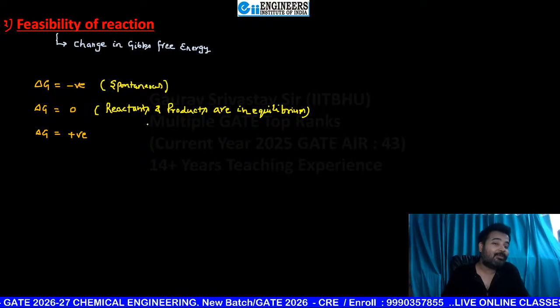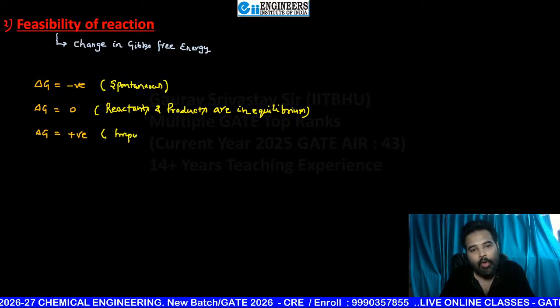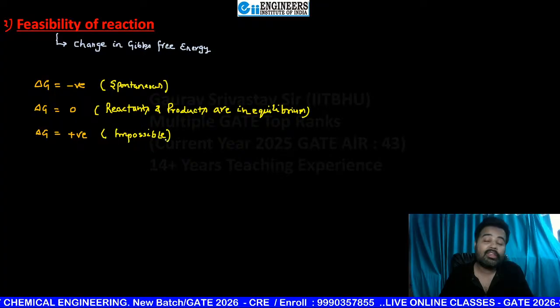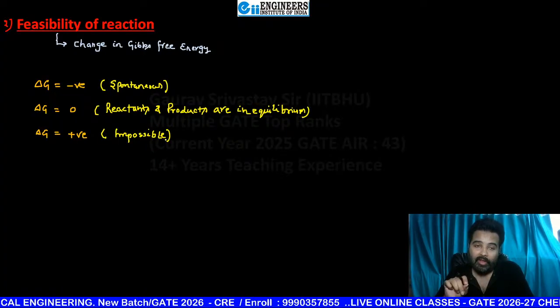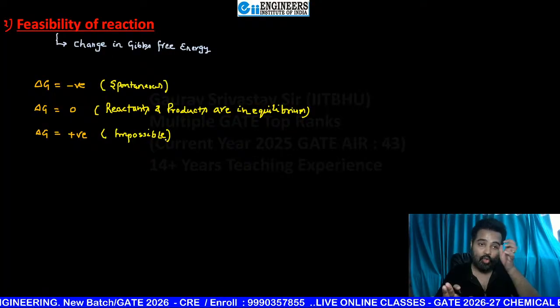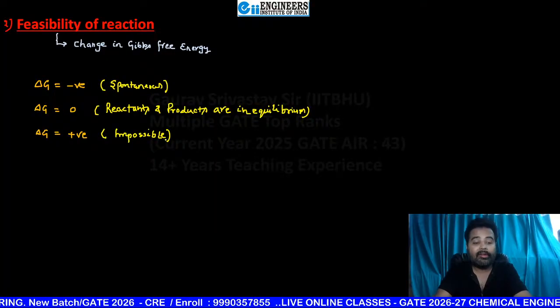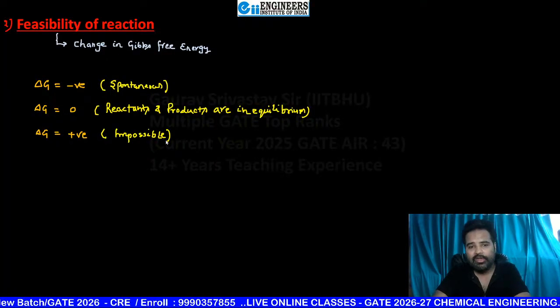Now, if this is positive, oh my god, the reaction is impossible. That means the situation you are giving makes delta G positive on your paper, so the reaction is not possible in that condition. What condition? It depends on the change in entropy, and on what temperature you are providing, high or low.